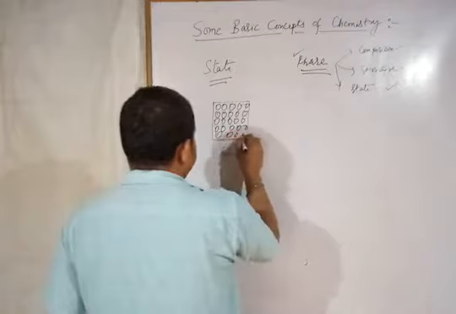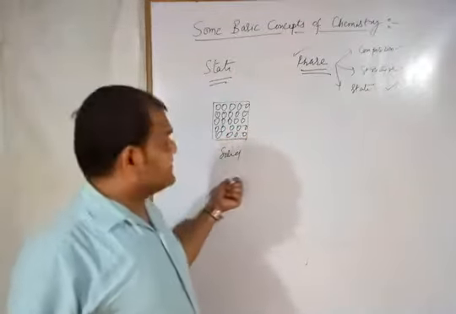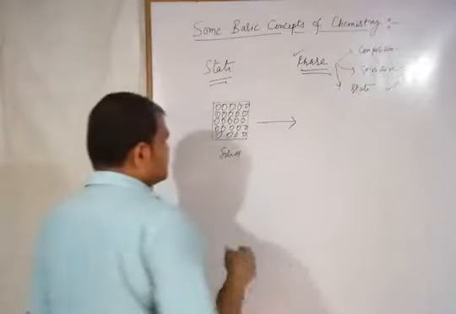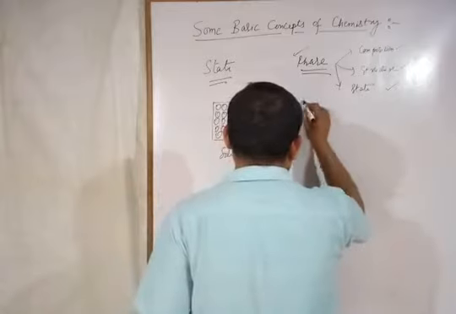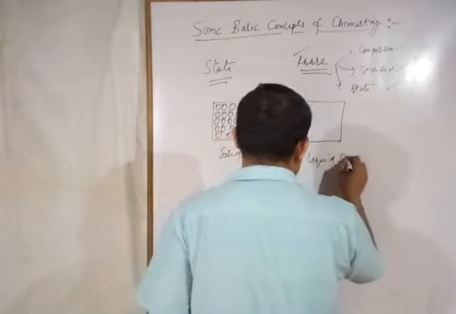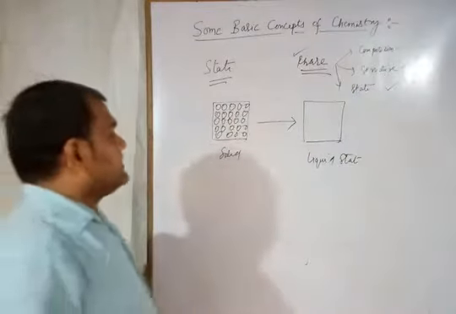This is any solid object. Now by any means, if we change the property of this solid substance, it is now converting into liquid state.